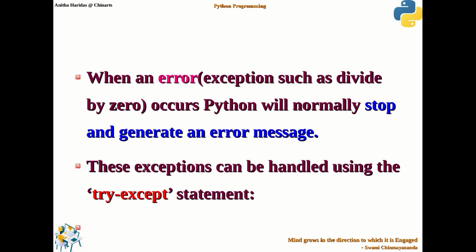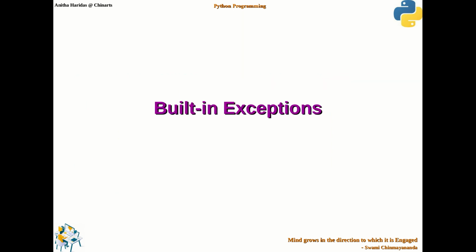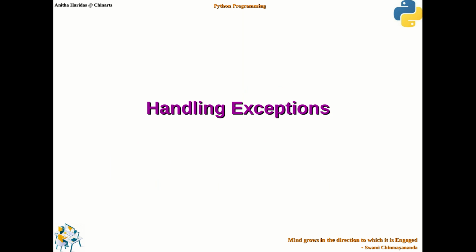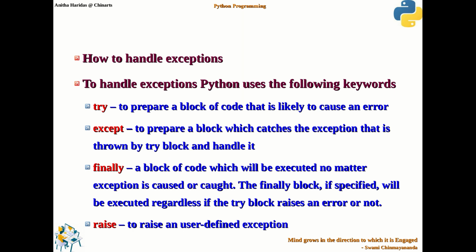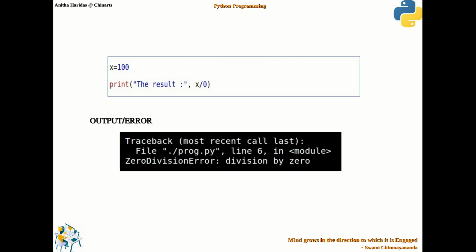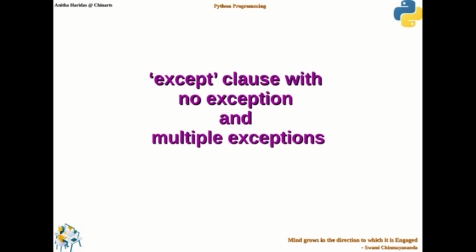Then we had seen some of the demo programs to understand the importance of having exception handling. Then we had also seen what the different built-in exceptions available in Python are. Then we discussed how to handle exceptions using the keywords like try, except, finally and raise. Then we had seen the syntax of try and except statement. Some of the programs also we had discussed.